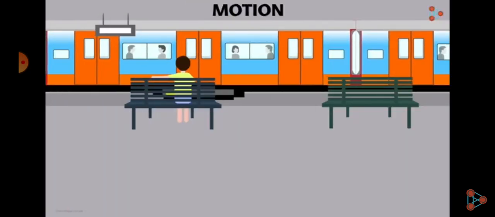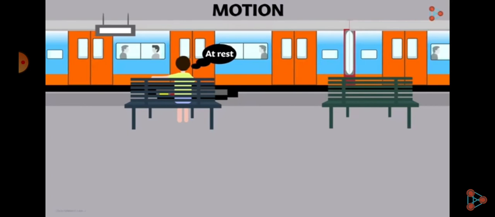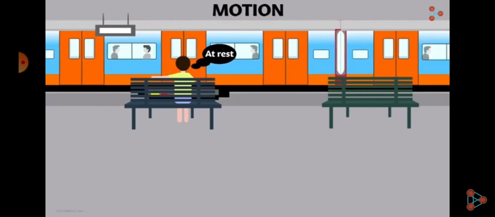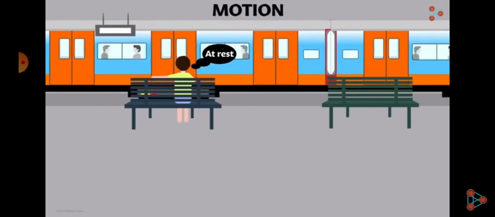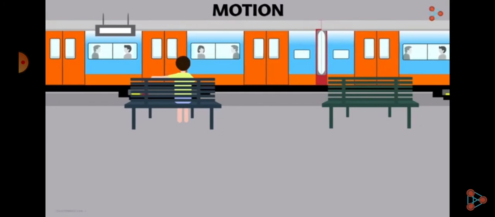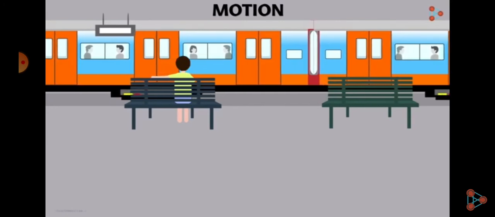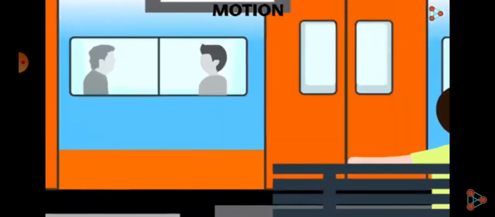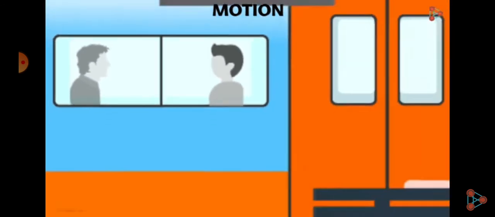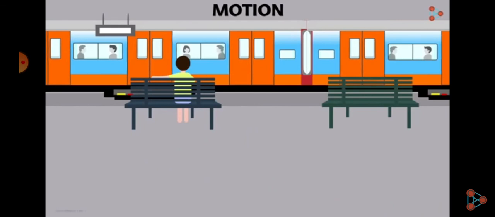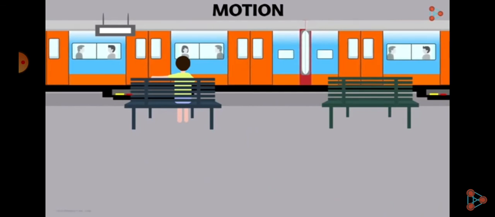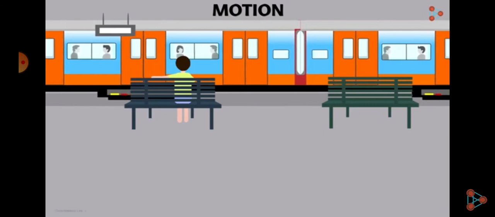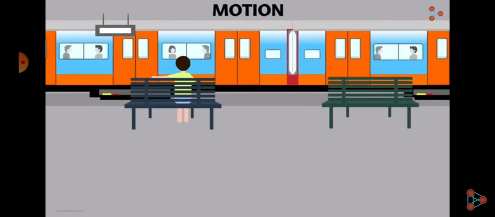Then, motion depends upon the observer. When you are standing at a platform, the people inside the train will think the boy on the platform is moving. The boy on the platform says he is at rest, and the people in the train are moving. So motion depends upon the observer.